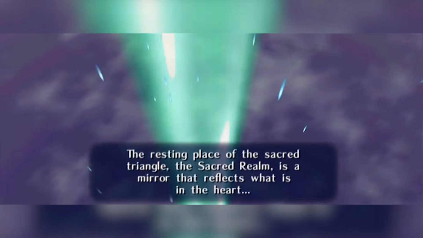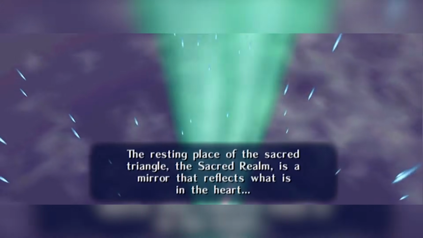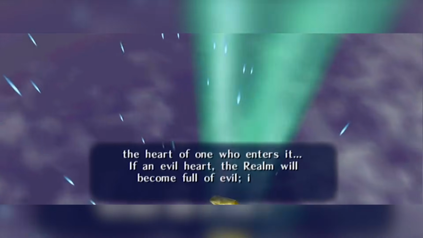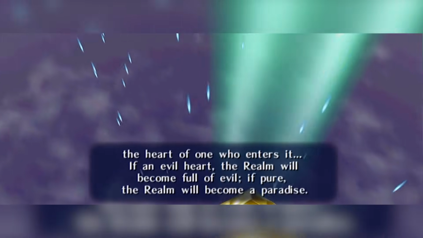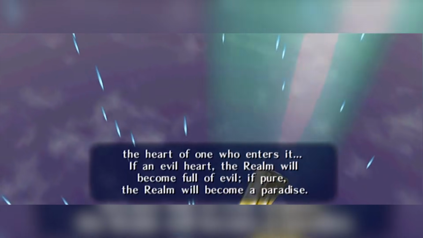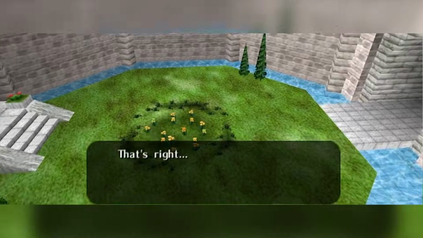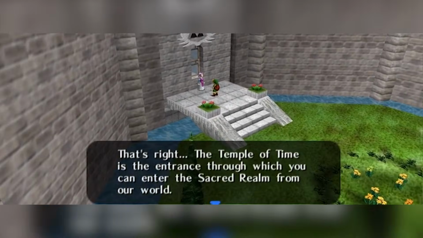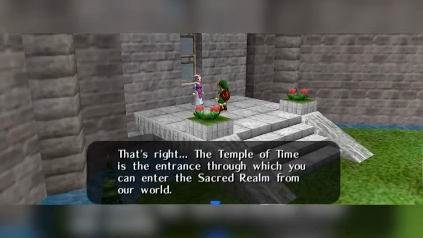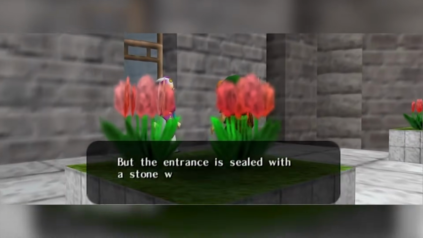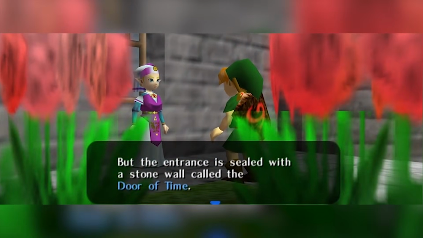Sheik tells us that the Sacred Realm is a mirror that reflects what is in the heart, and if a heart of evil enters it, the Sacred Realm will become full of evil. And that after Link opened the Door of Time, Ganondorf entered the Sacred Realm and became the Evil King, and the Sacred Realm became a world of evil. So the Sacred Realm actually turned evil as soon as Ganondorf entered it, before he ever so much as laid a finger on the Triforce, not as a result of Ganon possessing the full Triforce and making a wish on it.